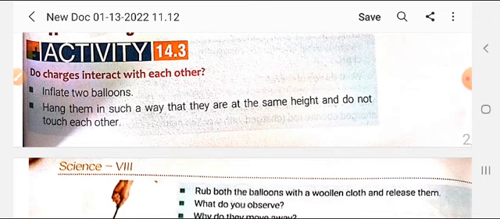It's saying inflate two balloons. Do charges interact with each other? The activity is to prove whether charged bodies show any interaction when two charged bodies are brought near each other. First of all, inflate two balloons.